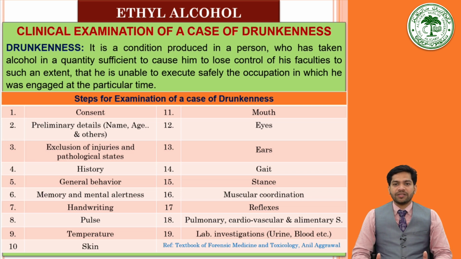In case of a drunken person, if the person is drunk and cannot give consent, the doctor can still examine them but should wait to share the results until they are sober and agree. So you examine the drunken person, you make the report but don't disclose it to the police or any other authority unless the patient has recovered and is now sober and healthy. Then take his consent and then disclose the report to the other person. This is the procedure that shall be followed in case of a drunken person. However, if a court order asks you to immediately disclose it, then you have to disclose it.